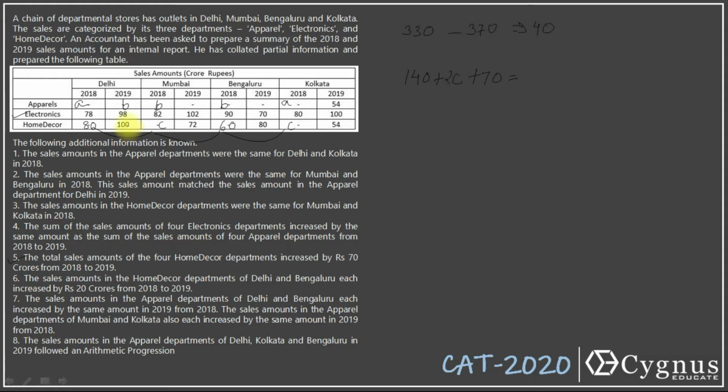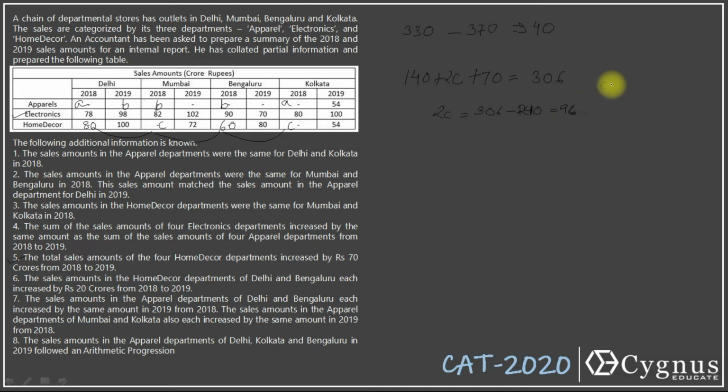Now what's the total sales in 2019 for home decor? 100 plus 72, 172. 172 plus 80, that is 252. 252 plus 54 is 306. So I'll write 306 here. So how much will I get here? 306 minus 140. This is 140 plus 70, 210. So 2C is equal to 306 minus 210. I'll get 96 here.